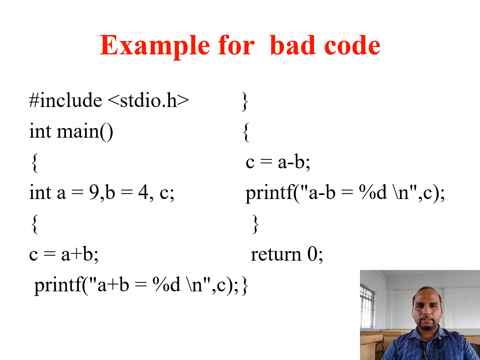So I am going to show an example of bad code for the same arithmetic operations. Here we can see more looping statements are executed, unnecessary lines are extended, memory is also extended, and we cannot easily understand what's going on. This is one example of bad code.